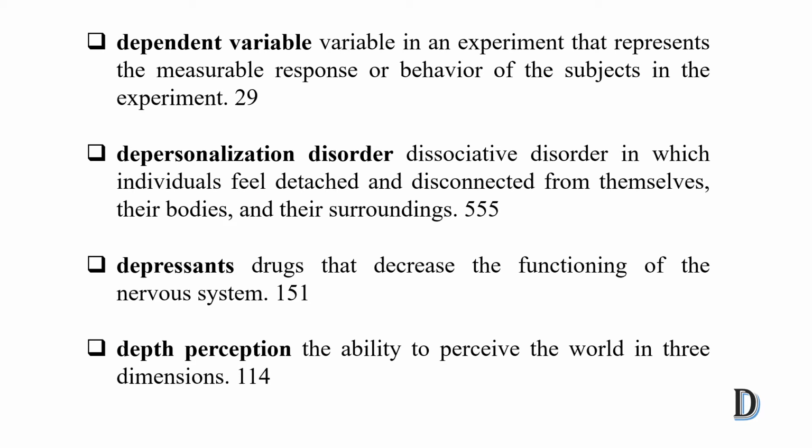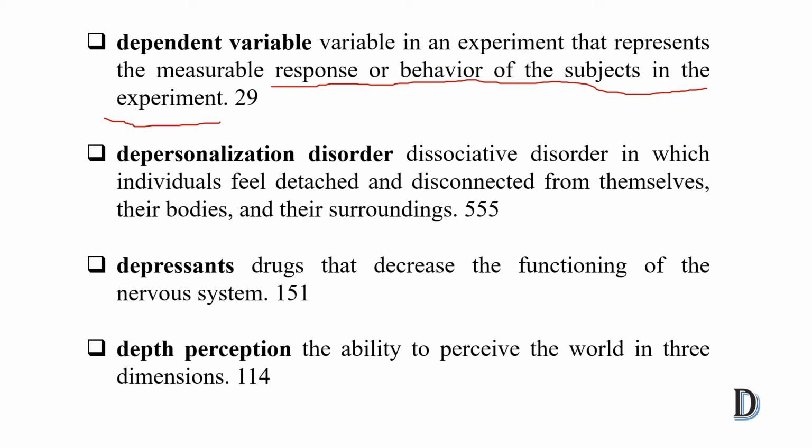Next is dependent variable. There are two types of variable. First is the independent variable, or IV, and second is the dependent variable, which is also called DV. So what is the dependent variable? It is the variable in an experiment that represents the measurable response or behavior of the subject in the experiment. Measurable means we measure it.